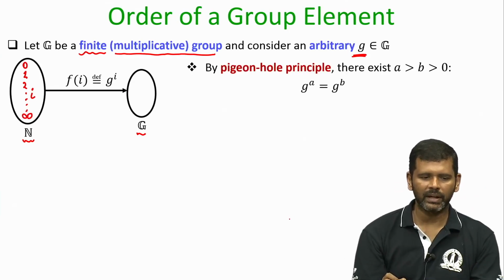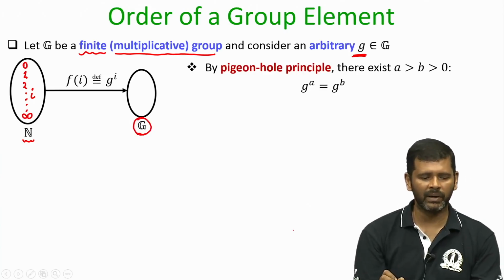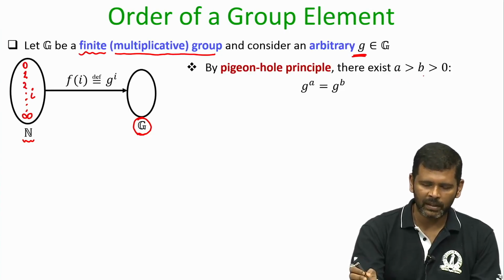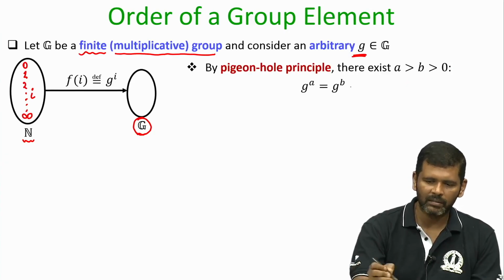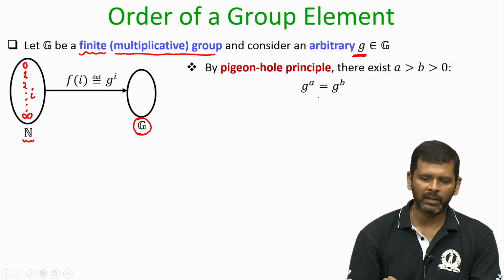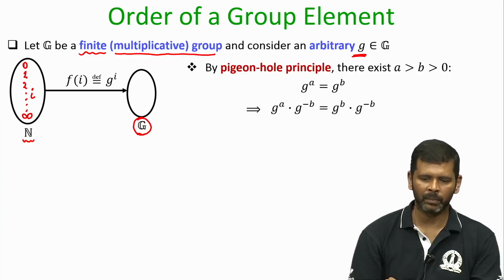Now, it is easy to see that since my group G is a finite group, it will have a finite number of elements, whereas my domain is infinitely large. Then by the pigeonhole principle, I know that there exist at least two values A and B, both non-zero and A greater than B, such that both A as well as B get mapped to the same group element, namely g to the power A and g to the power B are the same. That comes from the pigeonhole principle.